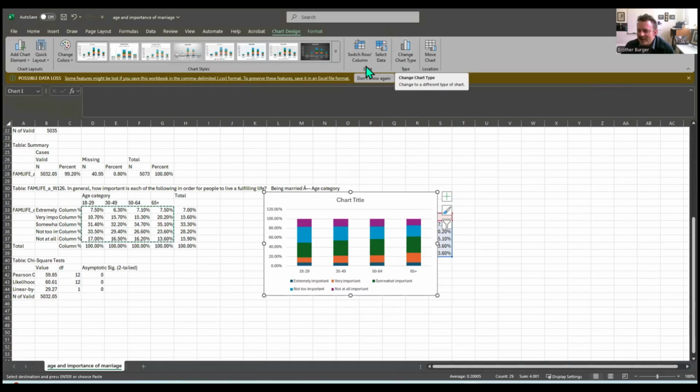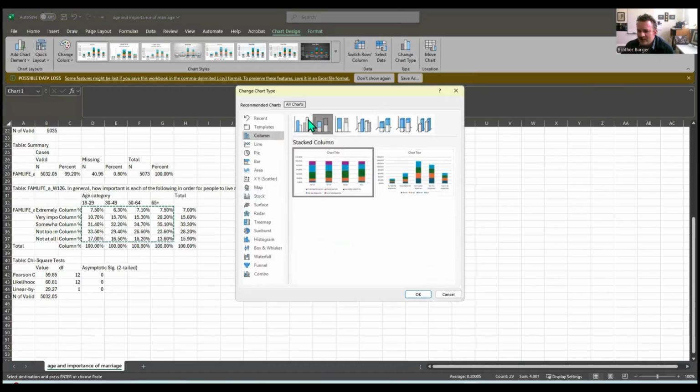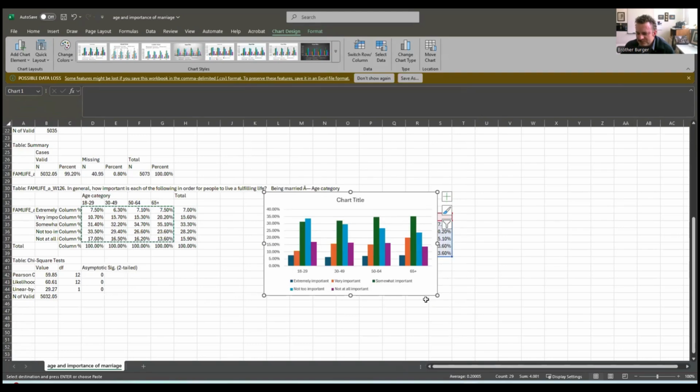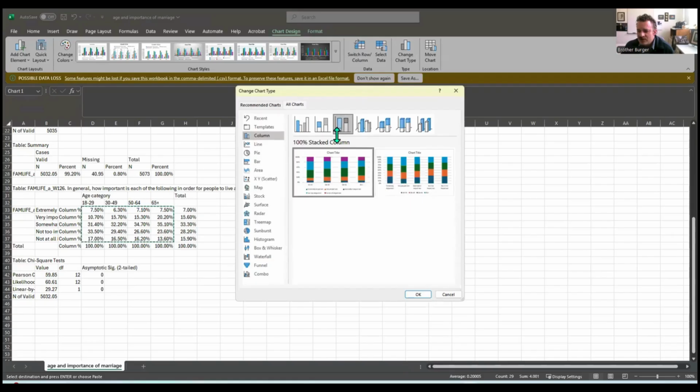Okay. Well, hold up. I want to see. We're in the wrong spot. There we go. Clustered column. There's a clustered column. Yeah, let's go back to 100% stack. Cluster columns are good if you have fewer categories and there are more differences. Like right off the get-go, there doesn't appear to be a whole lot of difference, right? Okay, so let's switch back. So we're going to go to change chart type, choose 100% stacked again.